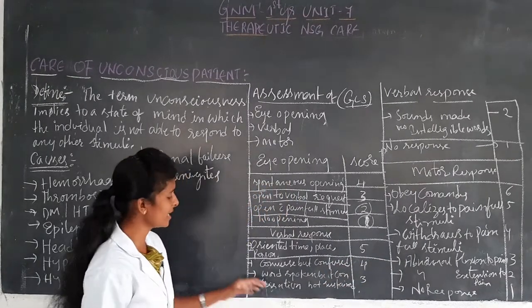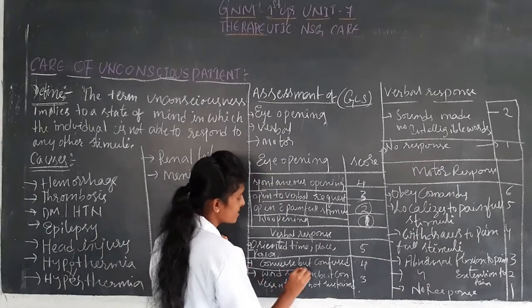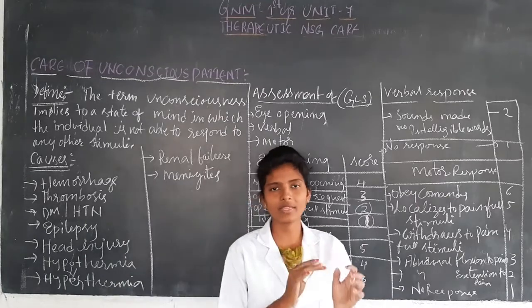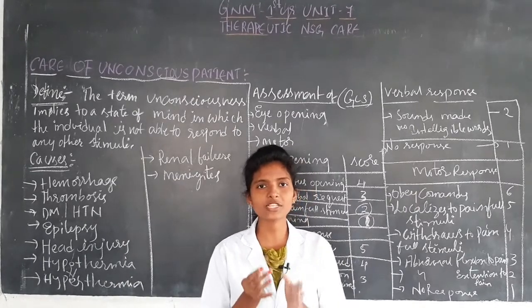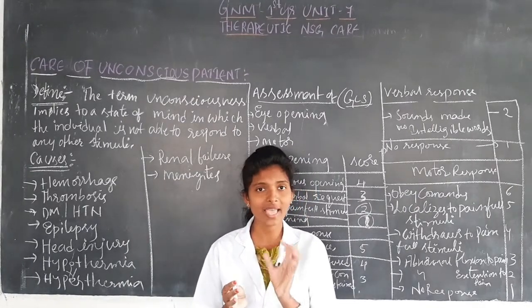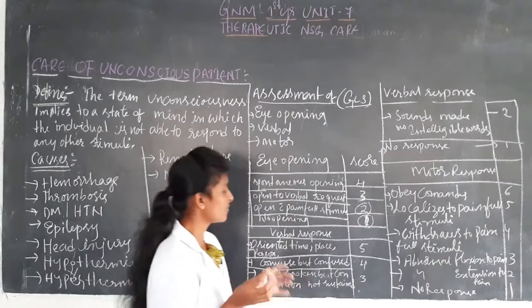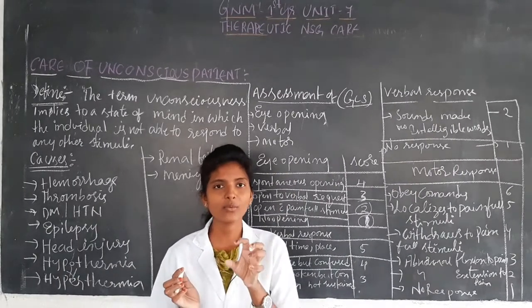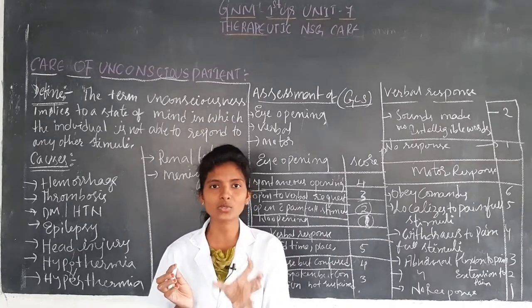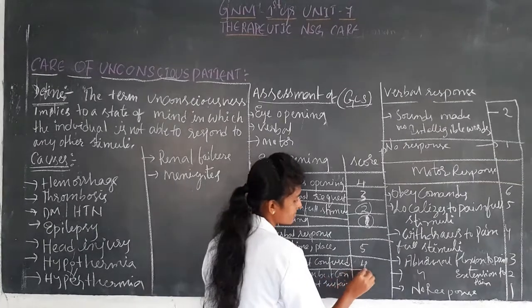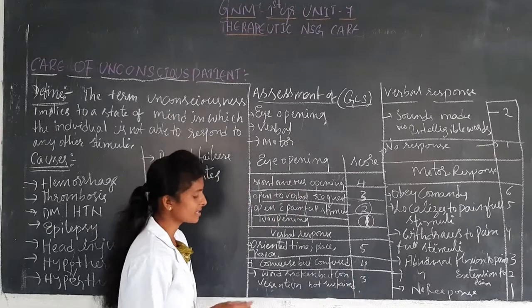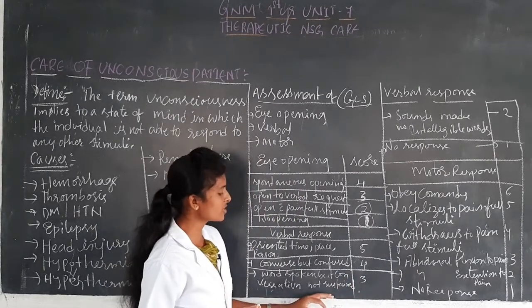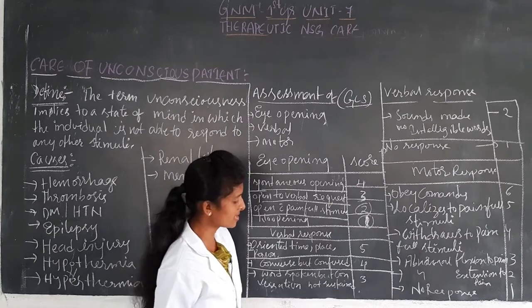The second one is when they ask, the patient has answered but is still confused. After answering also the patient is confused, so they give a score of 4. The third one is he has spoken but the conversation is not sustained.